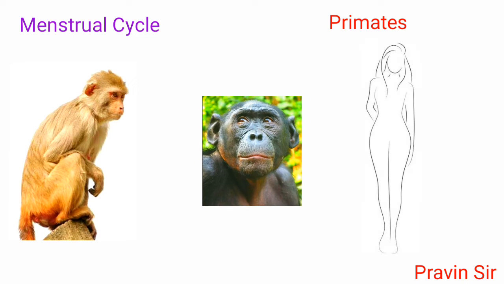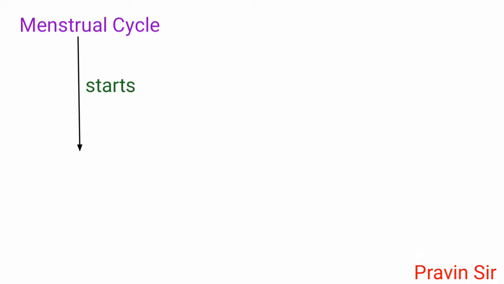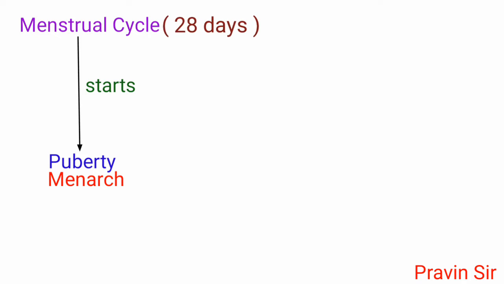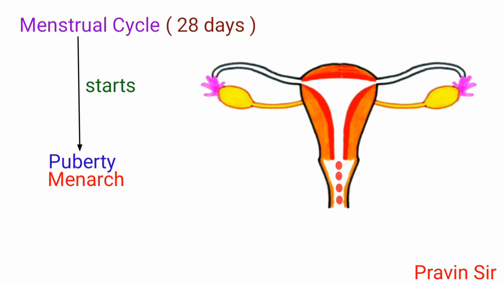Menstrual cycle is characteristic of primates, that is monkeys, apes and human. It starts at the time of puberty and the period is called menarche. Menstrual cycle lasts for 28 days. The days are numbered from the first day of blood flow in the menstrual cycle.